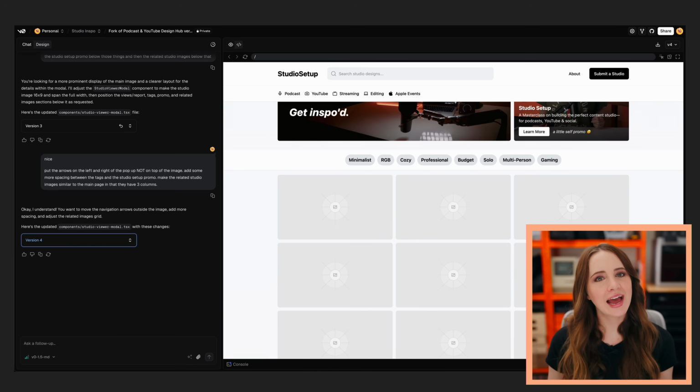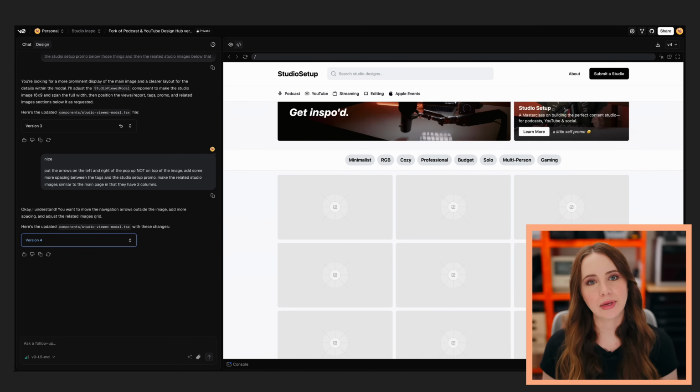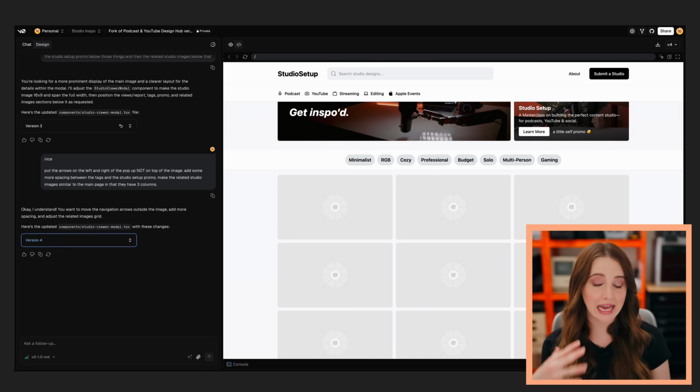I know a lot of people say to work with ChatGPT or other AI services to plan out a perfect PRD, so you can just paste that into the vibe code tool and it can one-shot the product for you and you don't have to worry about it. But one, I had a general idea what I wanted from Studio Inspo, but honestly, the fun for me is figuring it out as I go. I'm a very visual person, so I don't know if something is going to work or not until I actually see it, right? And going one feature at a time gives me time to actually think about what I want, and I get new ideas as I go, which can get you in trouble, but has led me to where we are now.